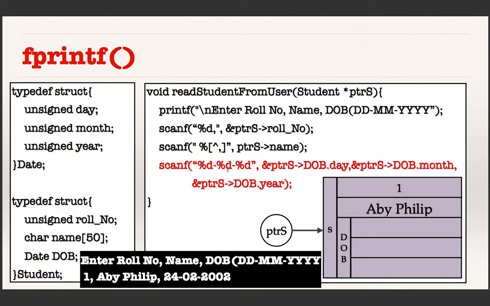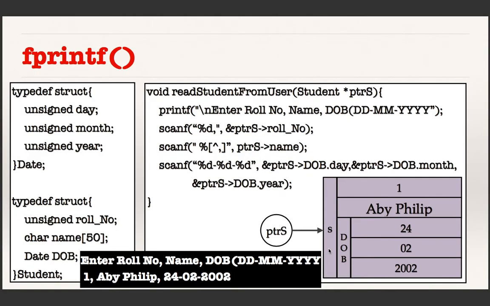And then I am using a scanf with 3 %ds separated by hyphens. That means the first number will be read, and then the next hyphen will be read and ignored. Likewise, it reads and stores these three values into the subfields of the DOV in the structure.